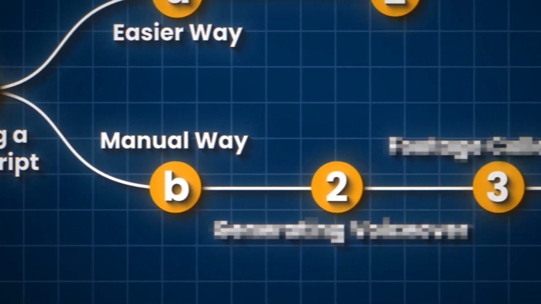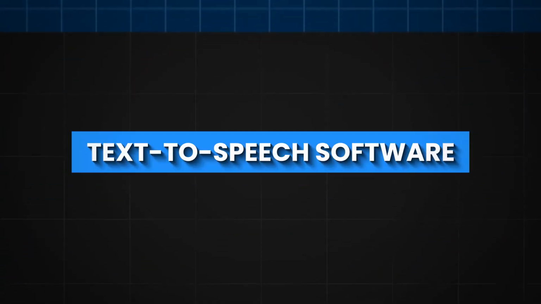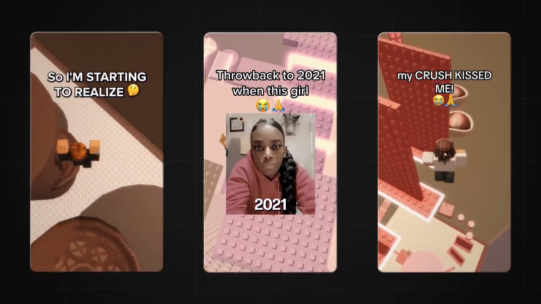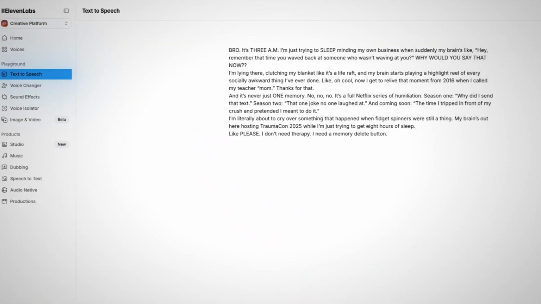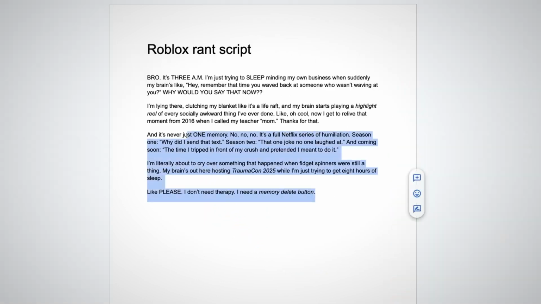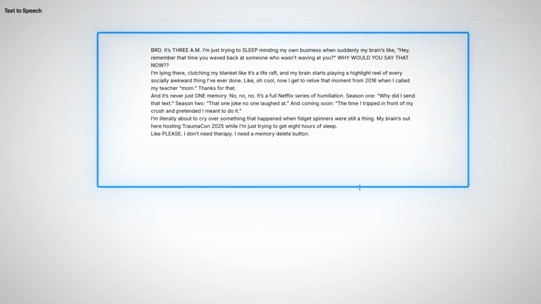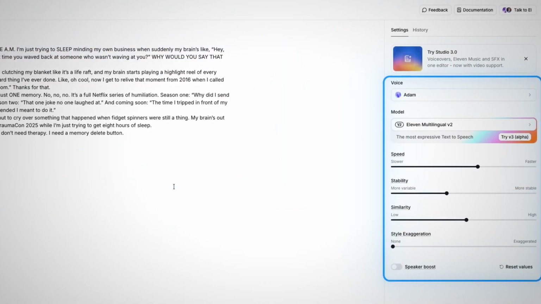Since our script is already prepared, let's turn it into a voiceover. To do this, you'll need some kind of text-to-speech software. Personally, I use ElevenLabs since they have the voice used in all the viral videos. Once you're logged into ElevenLabs, go to the text-to-speech tool and select Adam as your voice. Then, copy the script from the Google Doc and paste it into this box in ElevenLabs. If you want to, you can play around with the settings to get different tones and emotions. I'll just leave it like it is for now and click on Generate.